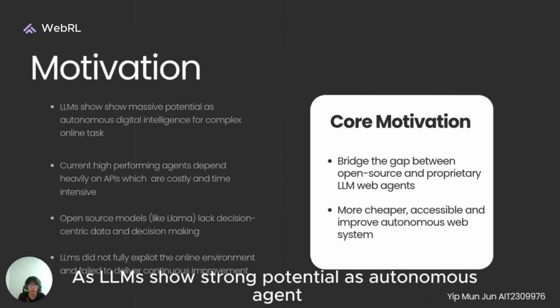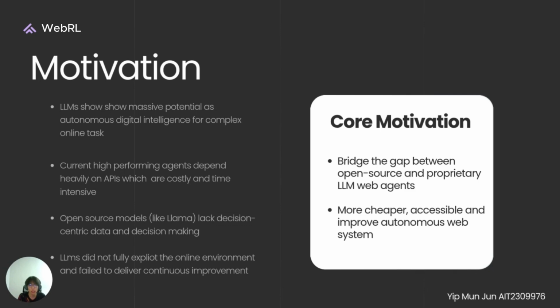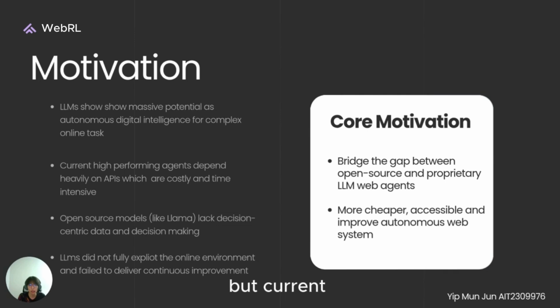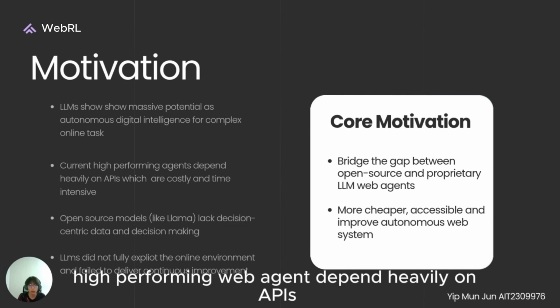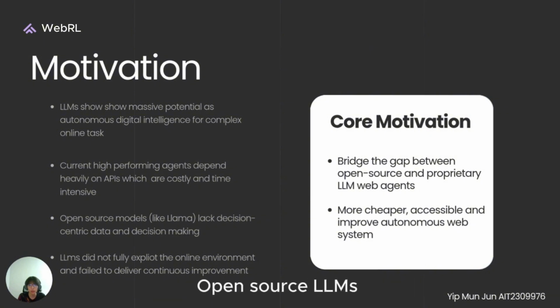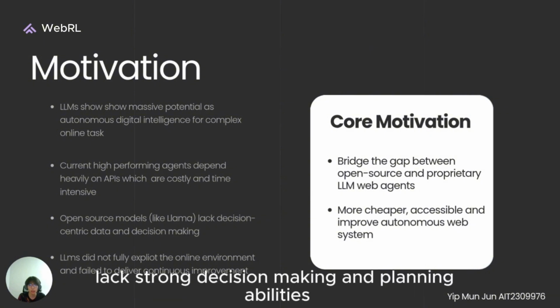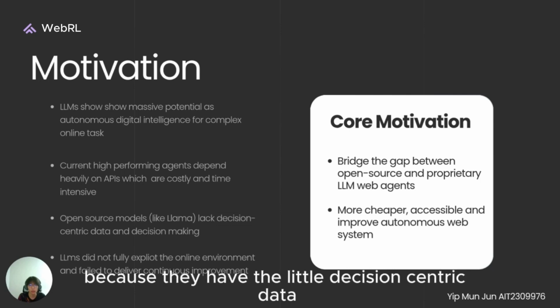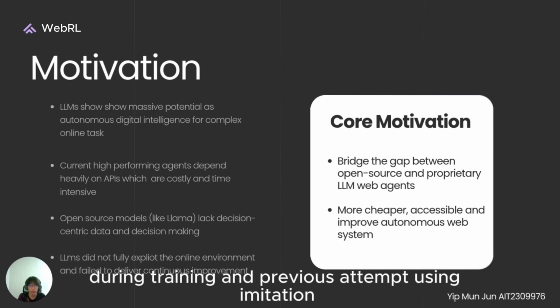LLMs show strong potential as autonomous agents, especially for web tasks, which could lead to truly autonomous digital intelligence, but current high performing web agents depend heavily on APIs, which are costly and time intensive. Open source LLMs lack strong decision-making and planning abilities for complex web interaction because they have little decision-centric data during training.